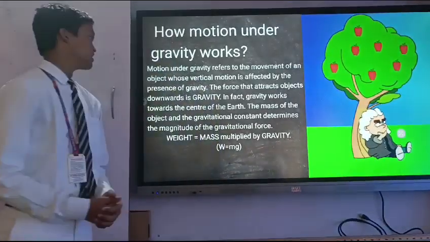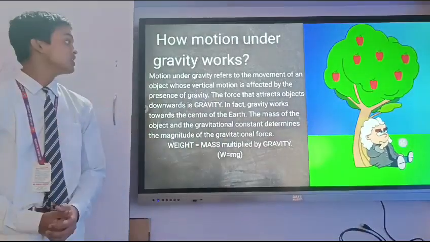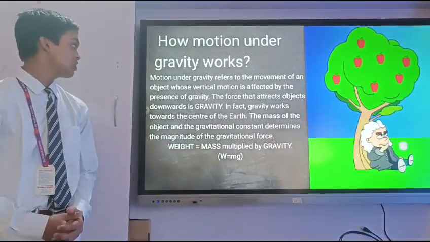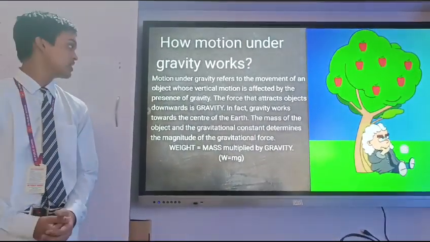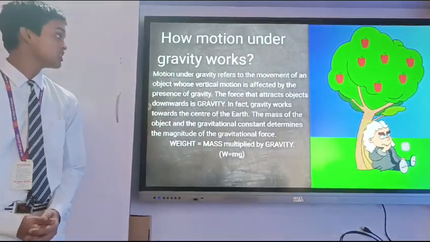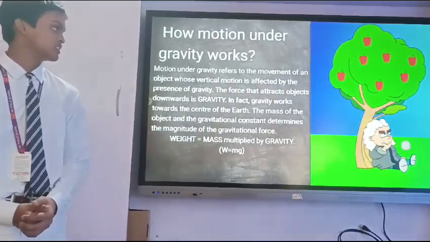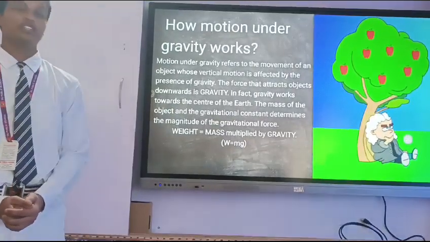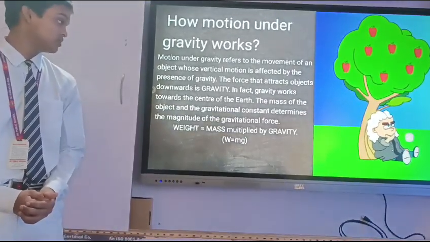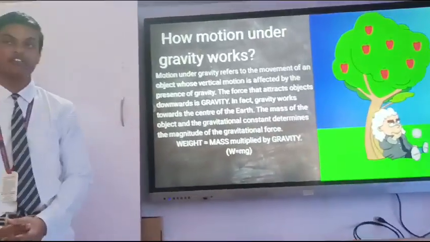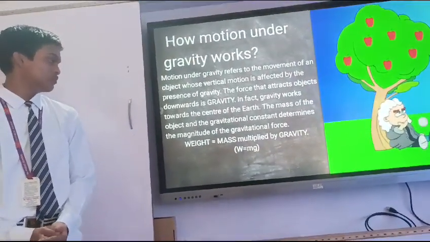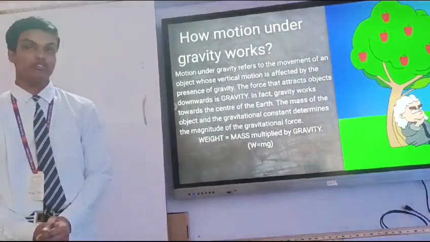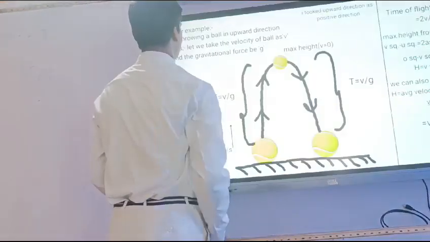How does motion under gravity work? Motion under gravity refers to the movement of an object whose vertical motion is affected by the presence of gravity. The force that attracts objects downward is gravity. In fact, gravity works towards the center of the earth. The mass of the object and the gravitational constant determine the magnitude of the gravitational force, where weight is equal to mass into gravitational acceleration.